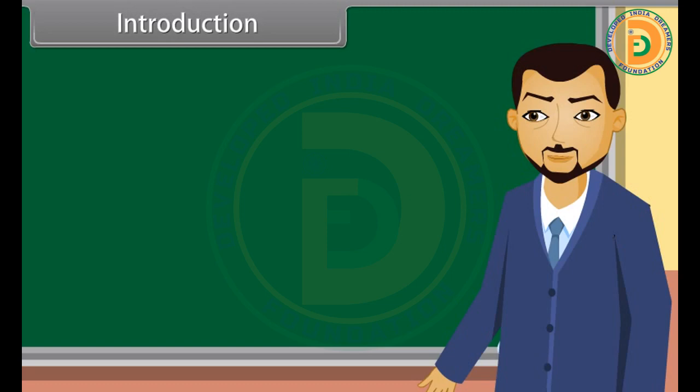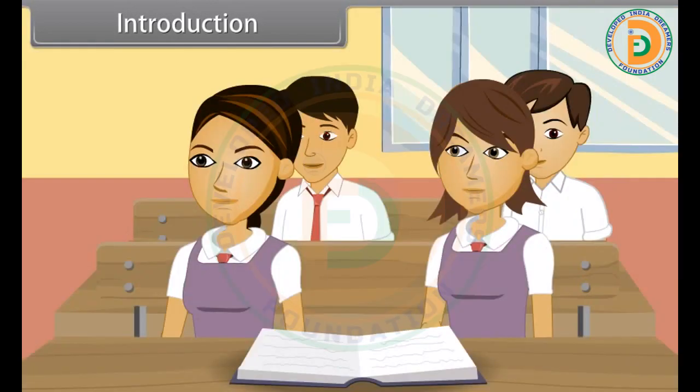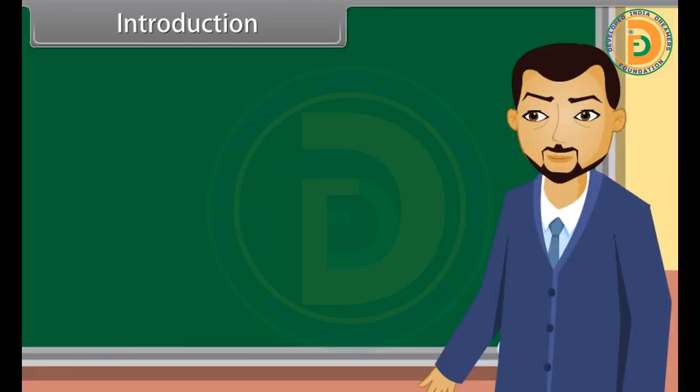Why? Some genes are suppressed to prevent the expression of abnormal features in our body, such as excessive facial hair growth. You are right. But who decides whether a particular gene is to be expressed or not? Okay. So let us discuss today how the genes are regulated in our body.